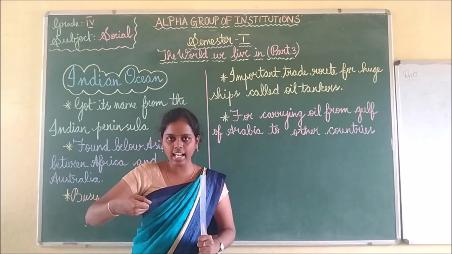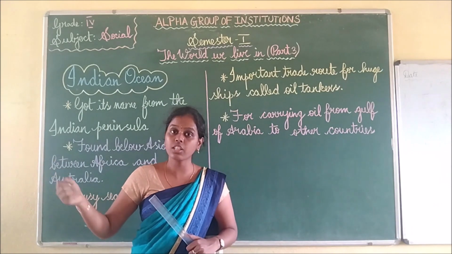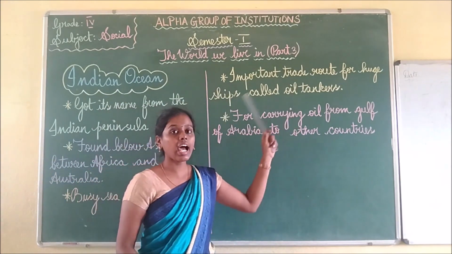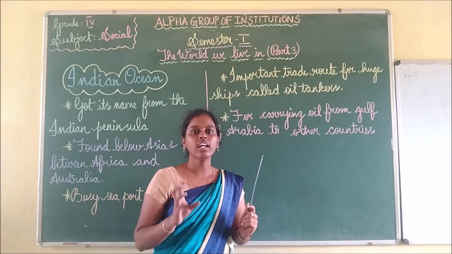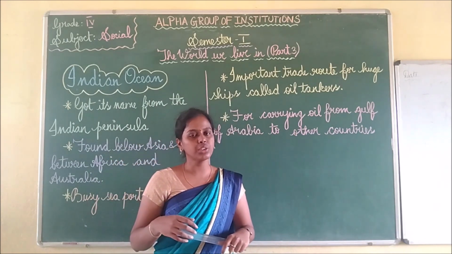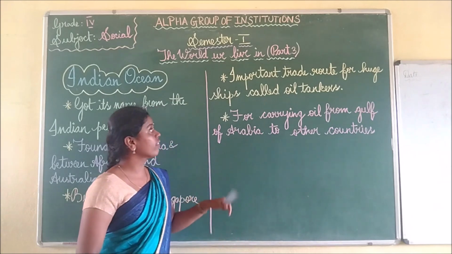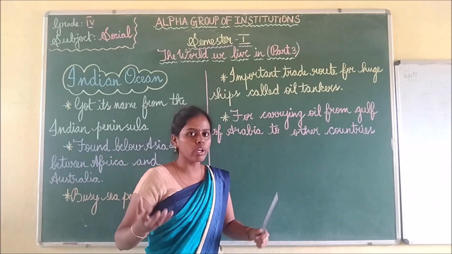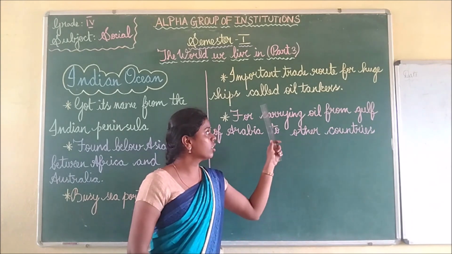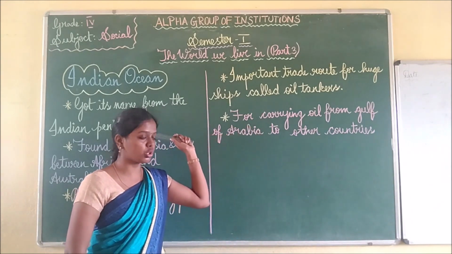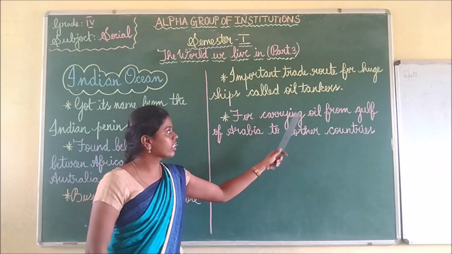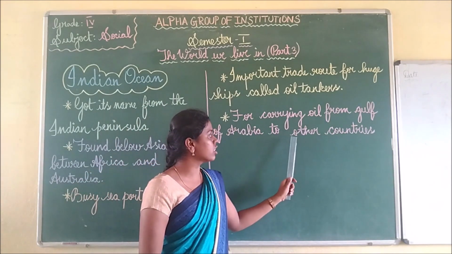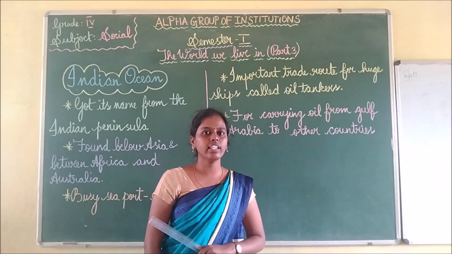They will take a stack and give it to other countries? No. Through ships. They have huge ships for giving this oil to other countries. They will travel through the Indian Ocean and carry this oil through the Indian Ocean and give it to other countries.